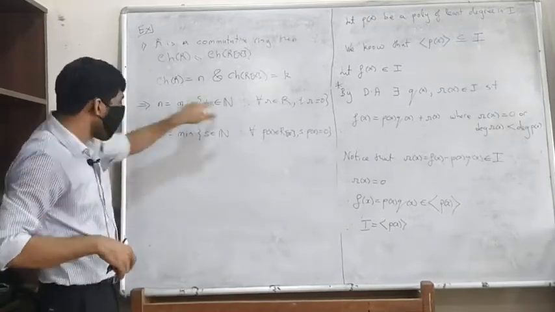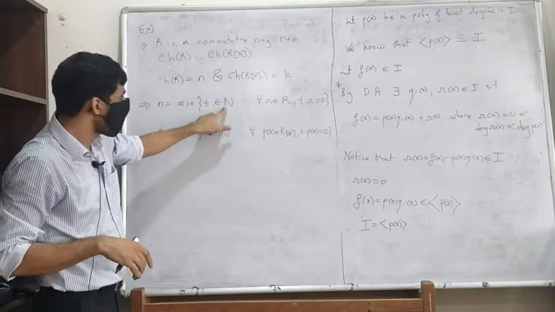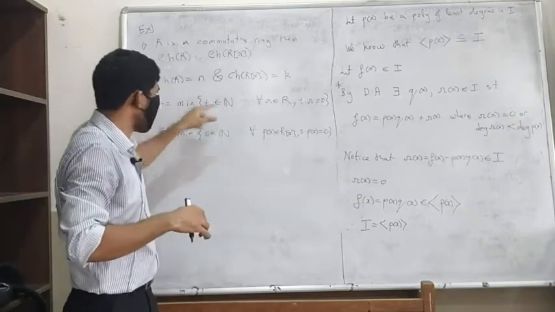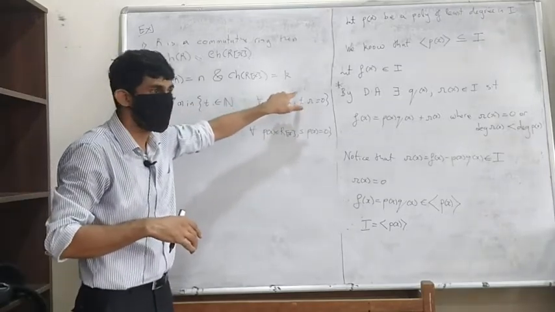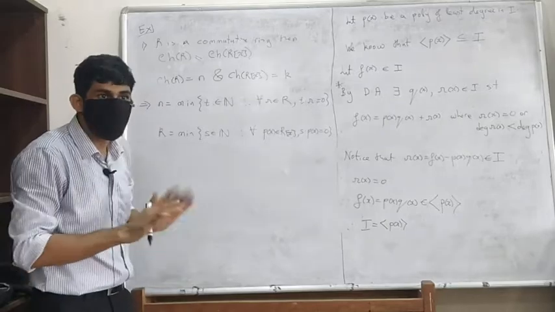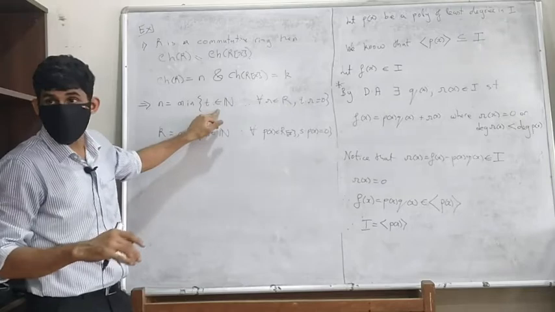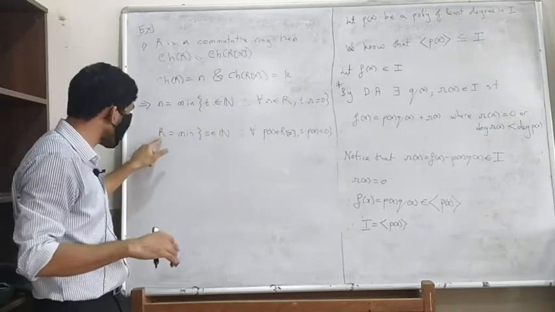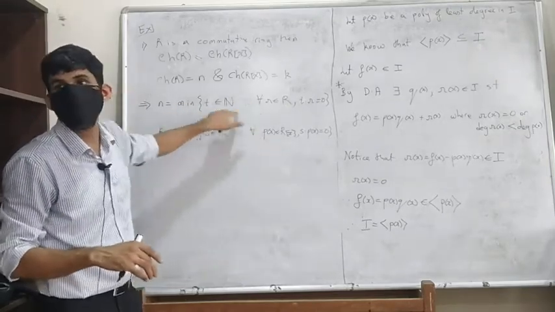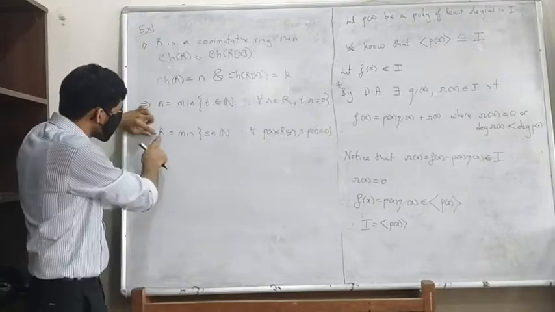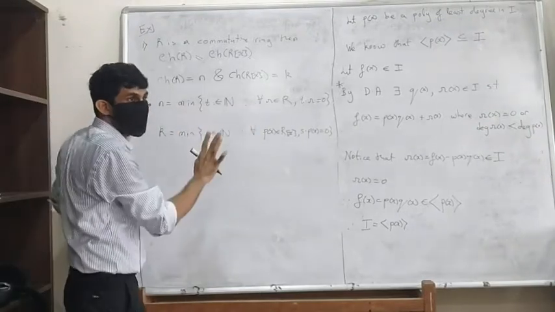That means if I add the elements of R k times, I will always get 0. n is the minimum of this, right? If I can show that k is in this set, then n will be less than or equal to k.